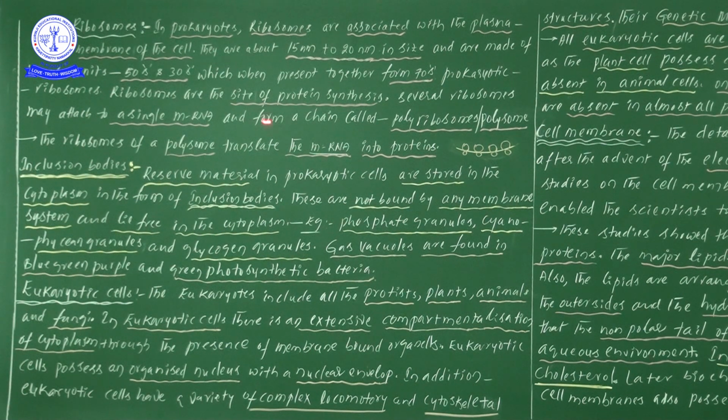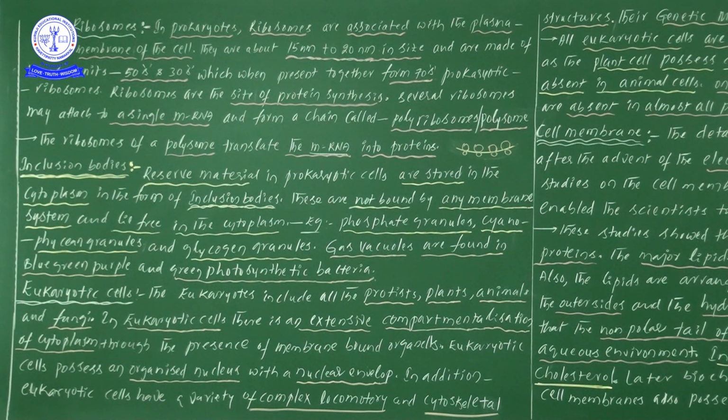Next, this is the information regarding ribosomes. The next information is inclusion bodies. From the point of view of inclusion bodies, reserve material in prokaryotic cells is stored in the cytoplasm in the form of inclusion bodies. My dear students, what is the point? The reserve material present in the prokaryotic cell is stored in the cytoplasm only, in the form of inclusion bodies.